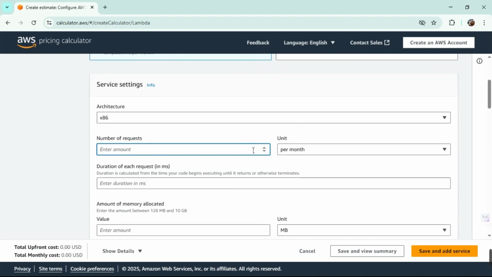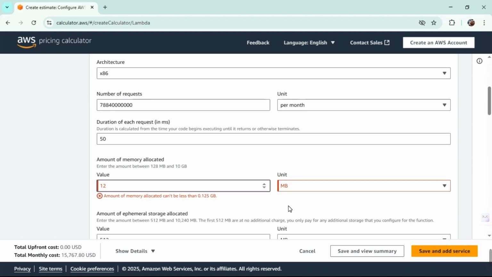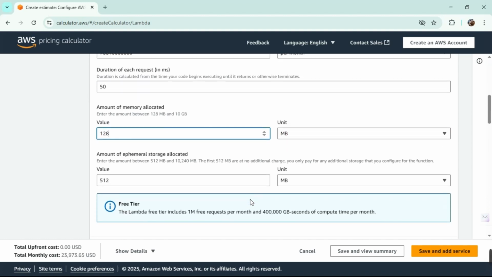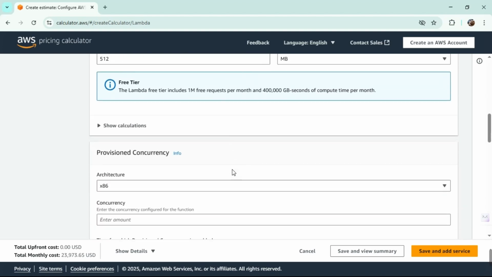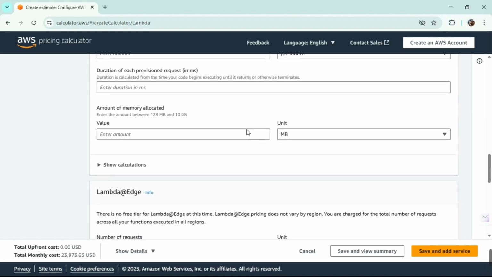Number of requests, you won't believe it, 840,000,000,000. Yeah, I'm right. And then the duration will be 50 milliseconds, and the amount of memory allocated is 128. Ephemeral storage is default, you don't need to worry. And I think that's all.